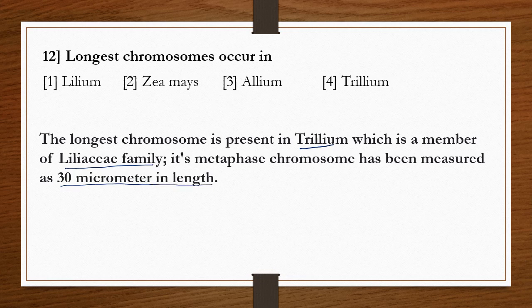It is the longest chromosome. In the other plants given here, Lilium, Gamesi and Allium cepa, the chromosome length is less than 30 micrometers. So the longest chromosome is present in Trillium. The correct answer is option 4.